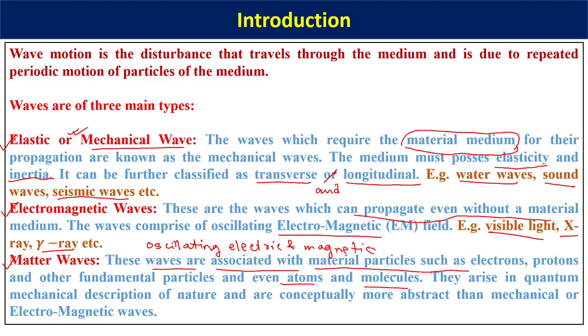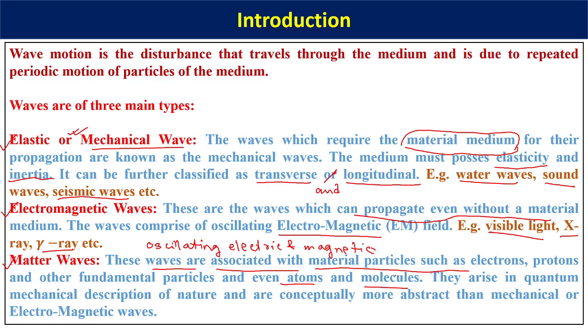It is not exactly like mechanical or electromagnetic waves, which we can detect to propagate in a particular direction. Matter waves are conceptually a little bit abstract. Abstract in the sense that in quantum mechanics, there is a hypothesis which is called de Broglie's hypothesis. The hypothesis says that every material particle in this world possesses dual nature. That means a particle nature and a wave nature. So every material particle can essentially be represented either as a particle or as a wave. So that particular wave is known as matter wave.